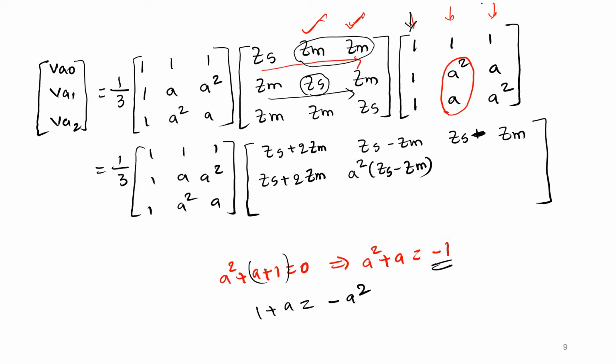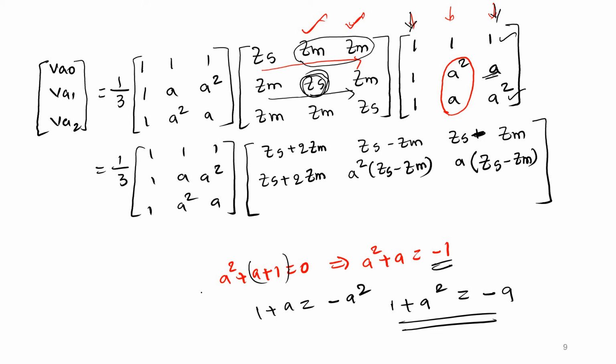Now look at the third column. Zm into 1 plus Zs into A, again plus Zm into A square. So if you take Zm common, 1 plus A square, these two terms are multiplying with Zm. You can take common of these two, 1 plus A square into Zm. What is 1 plus A square? 1 plus A square is equal to minus A. Then this Zs value is multiplying with A. So you can take A common. A times of Zs minus Zm.